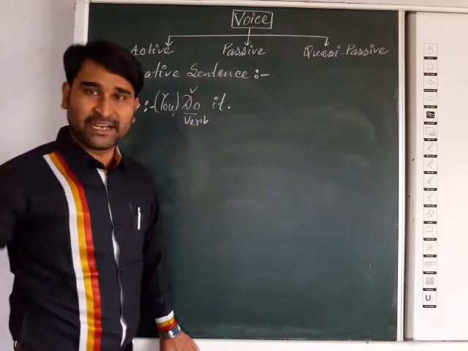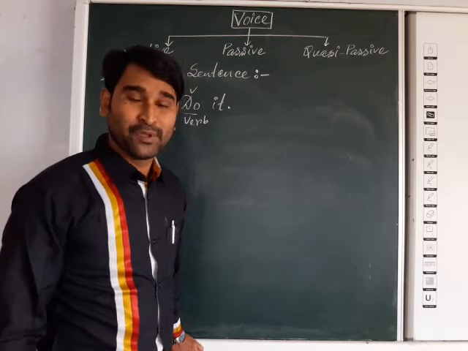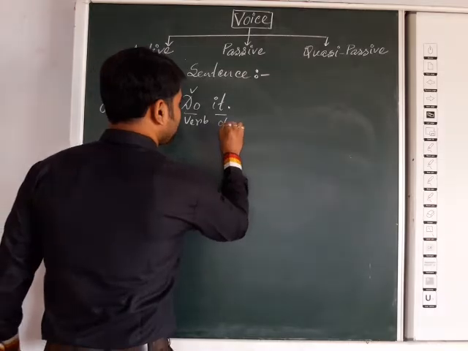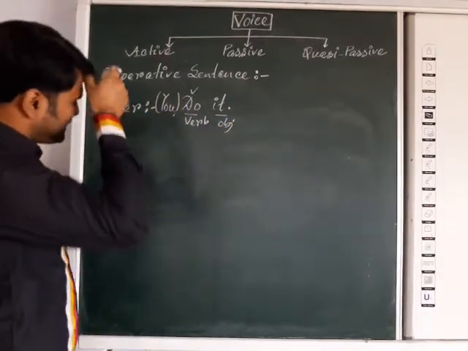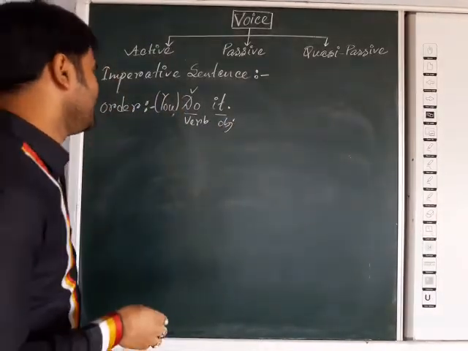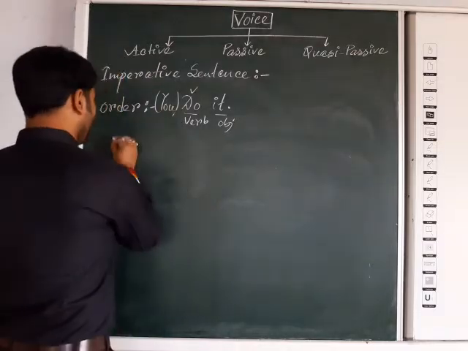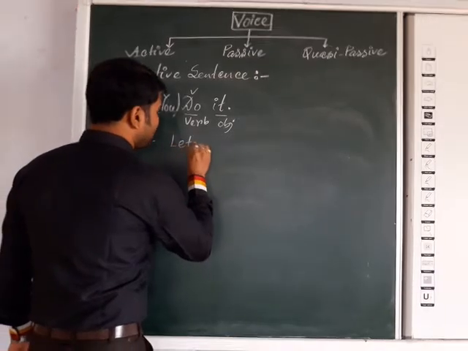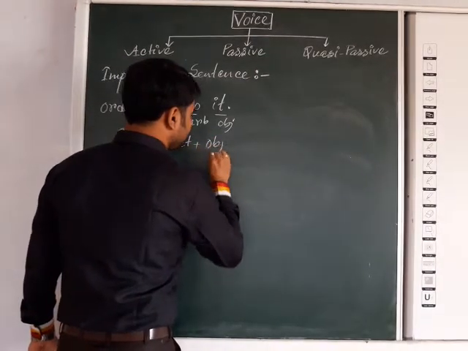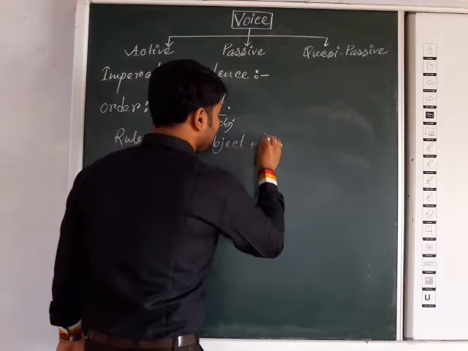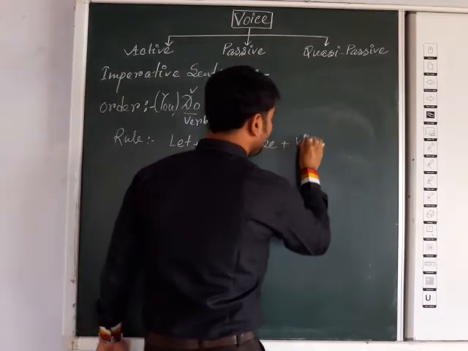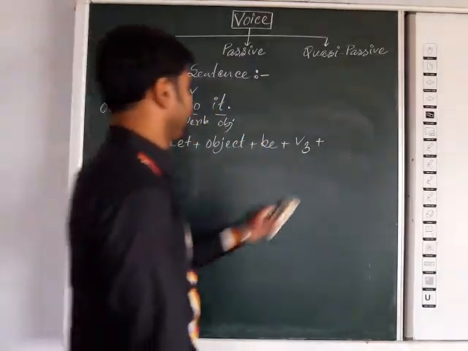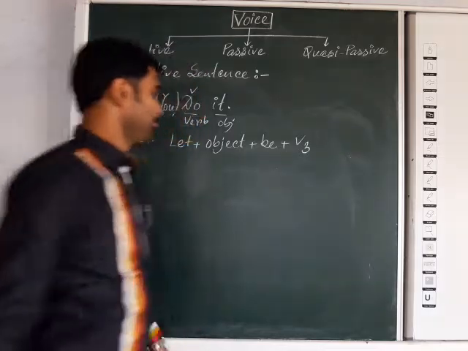Do it, stand up, sit down. All these are starting with a verb. So in do it, it is the object. Now whenever you get that kind of imperative sentence for voice change, there is one rule. Just try to understand. The rule is: let, followed by the object, then followed by be, then the V3 form of the verb. That is the form.